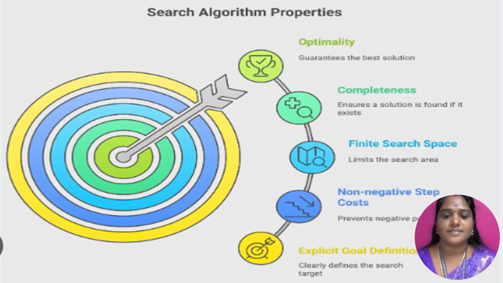Then finite search space, which is a limited search area. The non-negative step cost is mainly used to prevent negative path costs. Then finally explicit goal definitions, which clearly define the search target of the particular node.